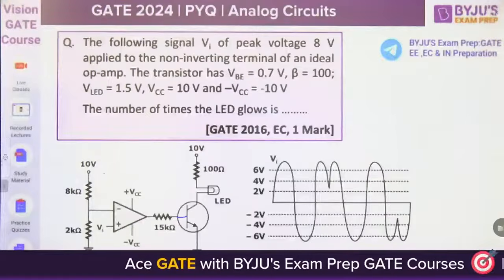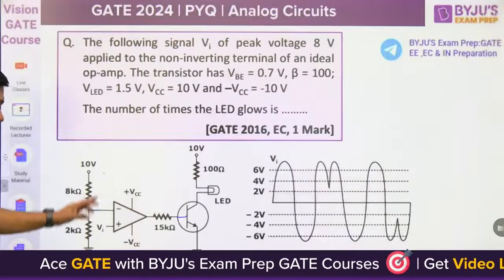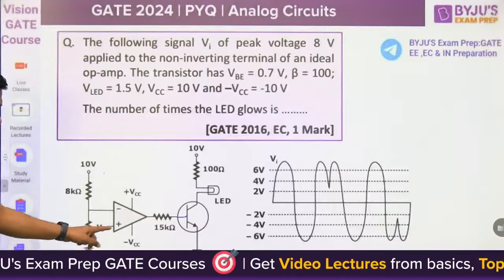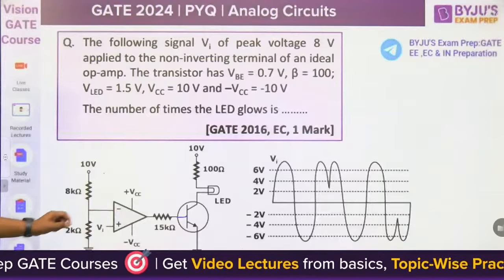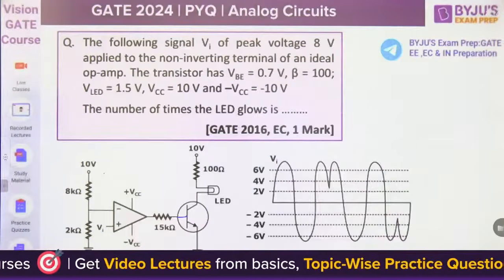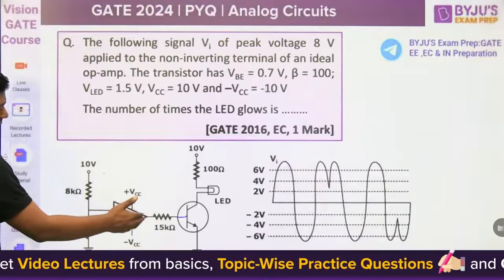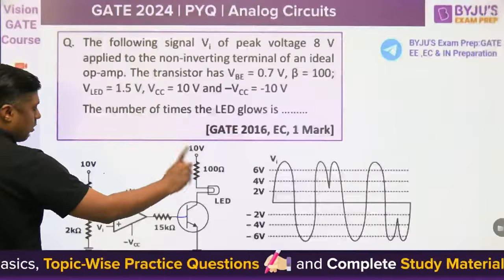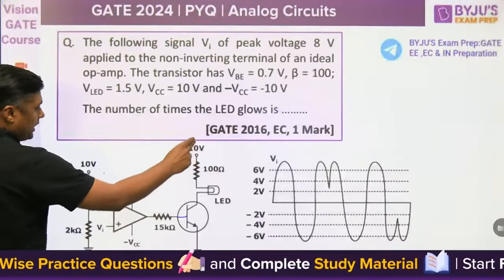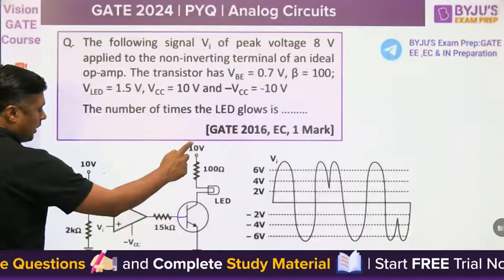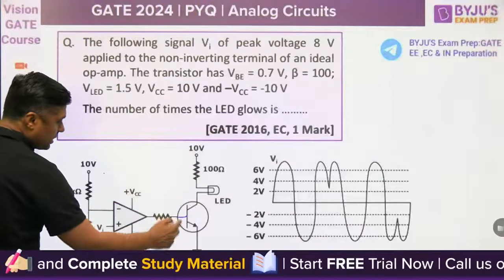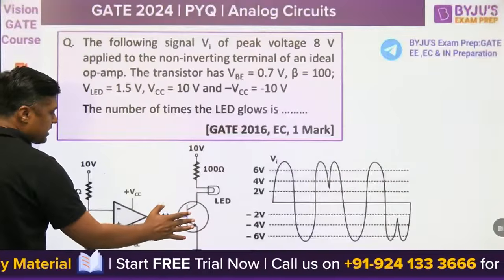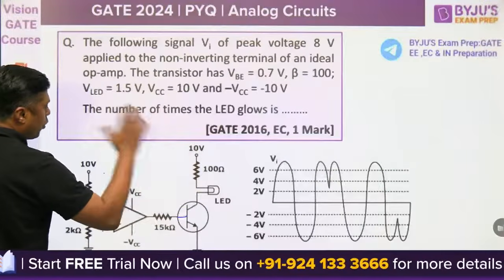What is asked here? This is a comparator, guys. There is no feedback. Vi is connected to the positive terminal and you have to find the negative terminal voltage. 10 volt is given, and the output of the comparator is connected to the BJT, and an LED is connected. Always remember, the LED works when current flows through it. When the transistor is in saturation the current will flow and the LED will glow. If it is cut off, there is no current.